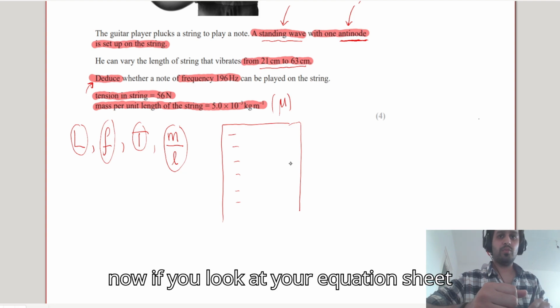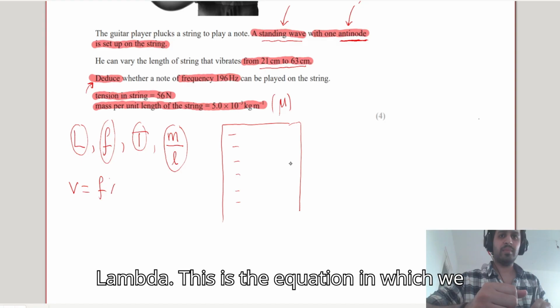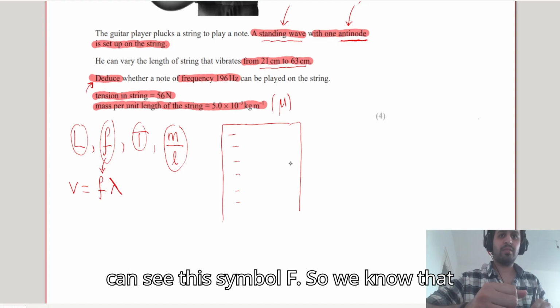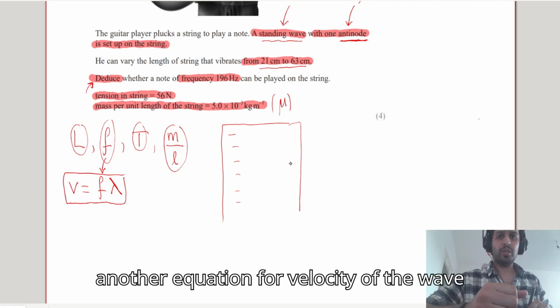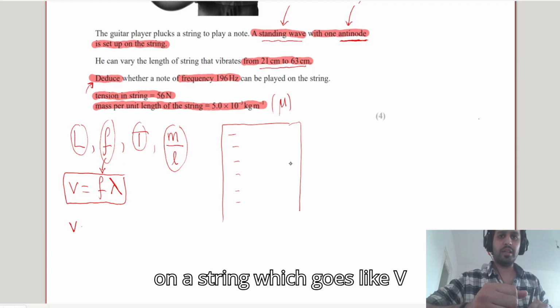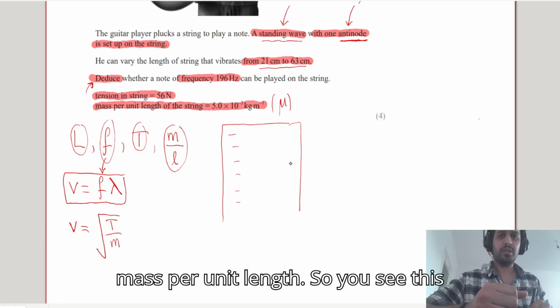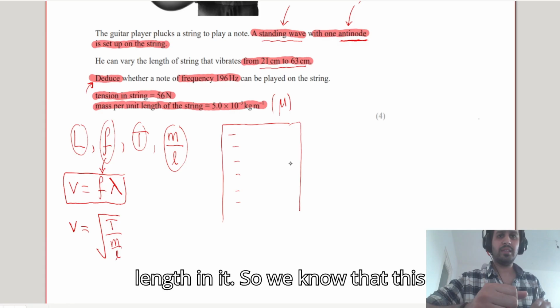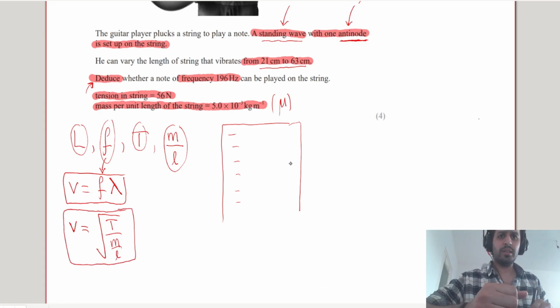Now, if you look at your equation sheet, you will find an equation V equals F lambda. This is the equation in which we can see this symbol F. So we know that this must be useful. There should be another equation for velocity of the wave on a string, which goes like V equals square root of tension divided by mass per unit length. So you see this equation has tension and mass per unit length in it. So we know that this equation is also somewhat relevant.